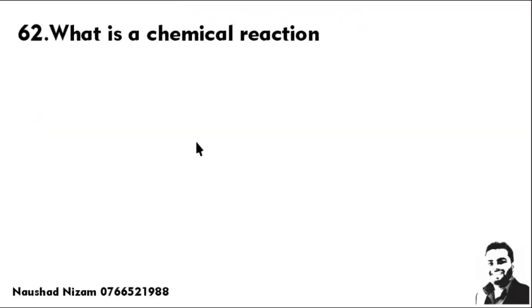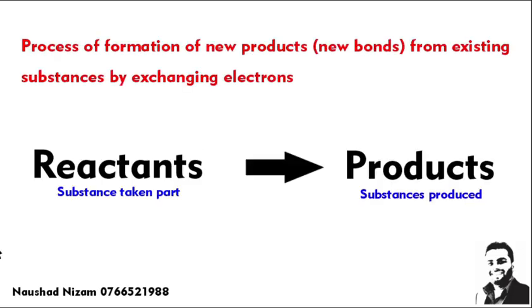So what is a chemical reaction? This is a process of formation of new products, by making new bonds. Under bonds we learned there are two types, covalent bonds and ionic bonds. They make bonds by exchanging electrons, either by donating, gaining or sharing electrons.